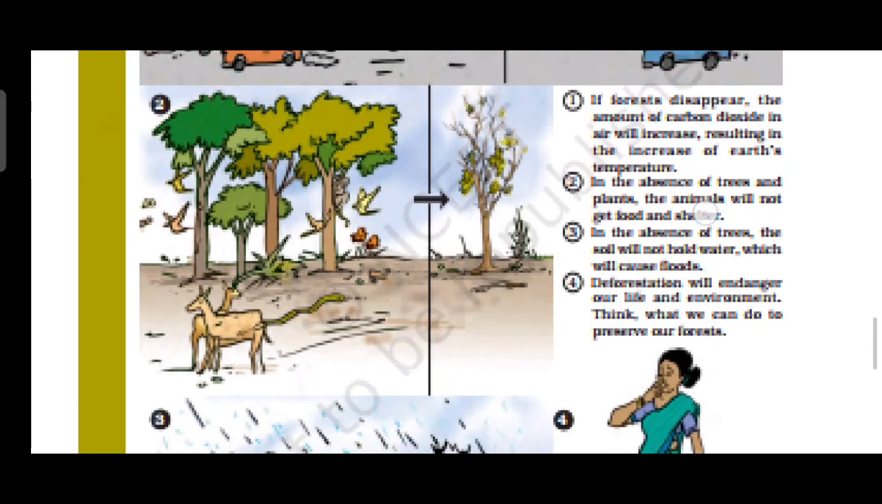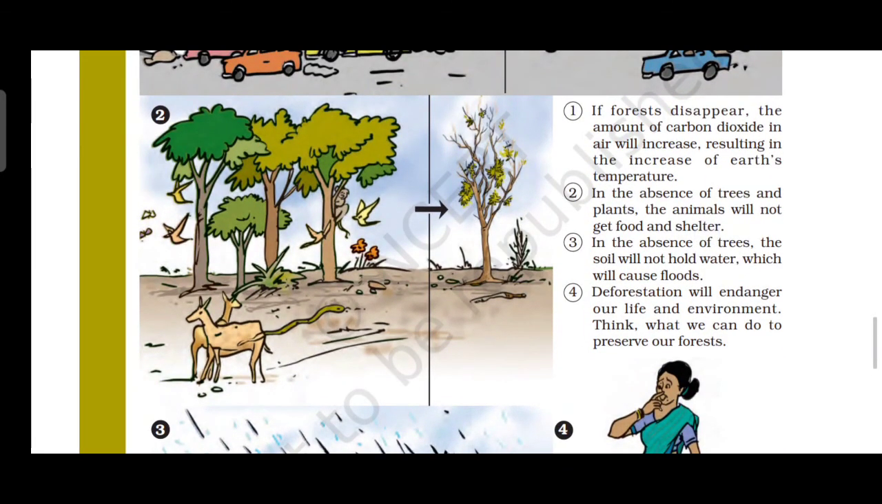Effects of deforestation. If forests disappear, the amount of carbon dioxide in the air will increase, resulting in an increase of earth temperature. In the absence of trees and plants, the animals will not get food and shelter.